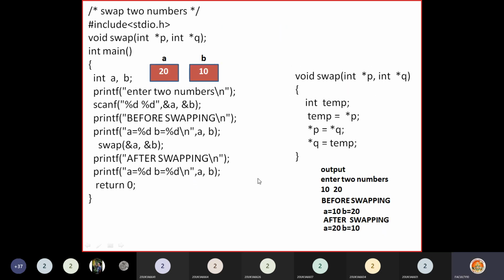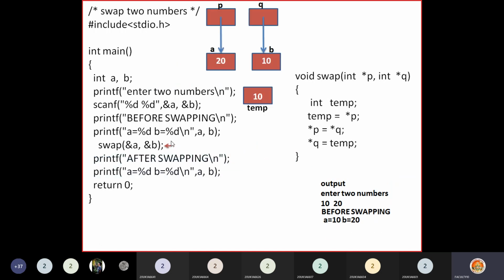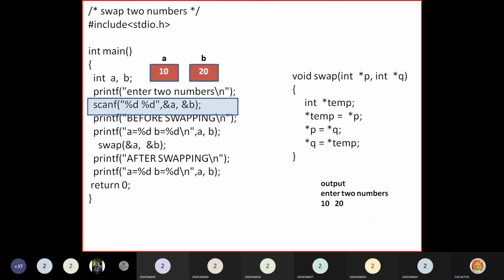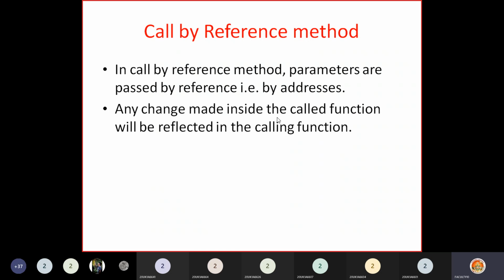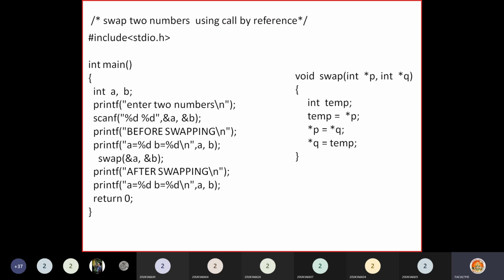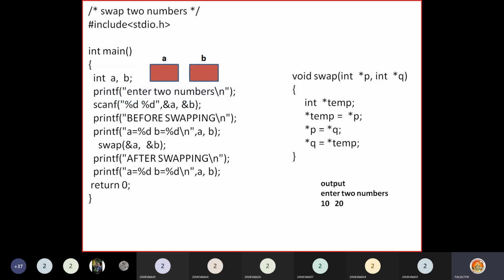Okay, so here the point to be noted is in call by reference method. Now try to understand the theory here. In call by reference method, parameters are passed by reference. That means their addresses we are passing, and any change made inside the called function will be reflected in the calling function. So in the swap function, you are making changes, and those changes are actually made on the actual variables a and b. This is what we have seen in this program.